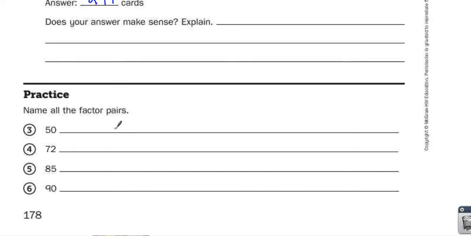Okay, factor pairs, you should be doing factor t's for all of these. So my factor pairs here would be 1 and 50, 2 and 25, and 5 and 10.